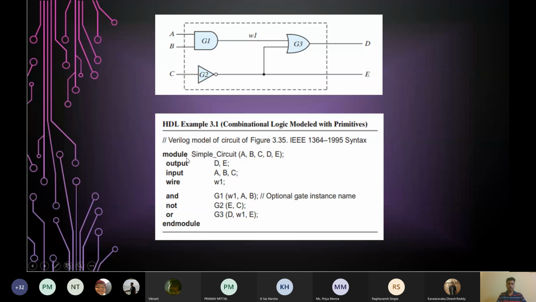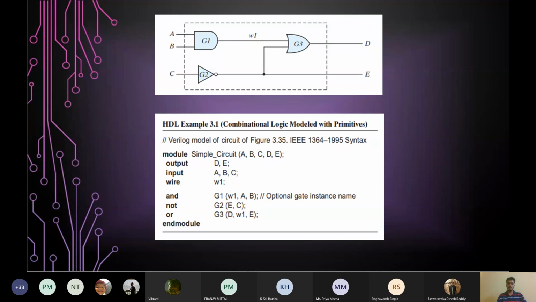So again, we are writing the keyword output, which is shown in bold. And what are the outputs of this circuit? D and E, as you can see. So we have just written output D and E. Similarly, input A, B, and C. We have then declared the keyword wire and given the identifier W1 to its name.